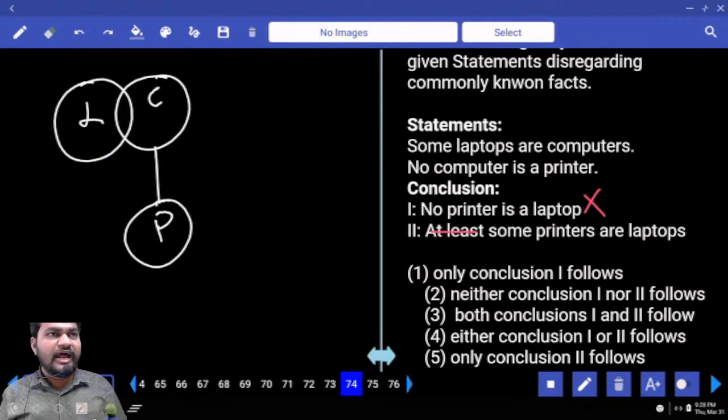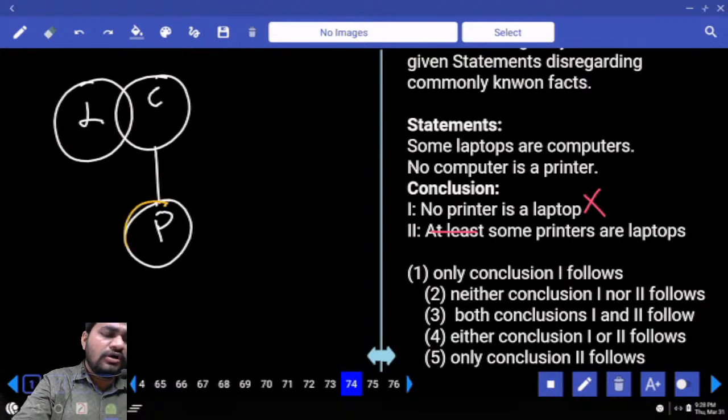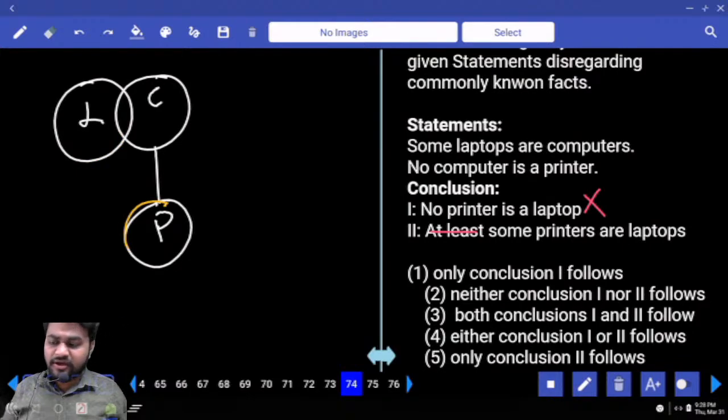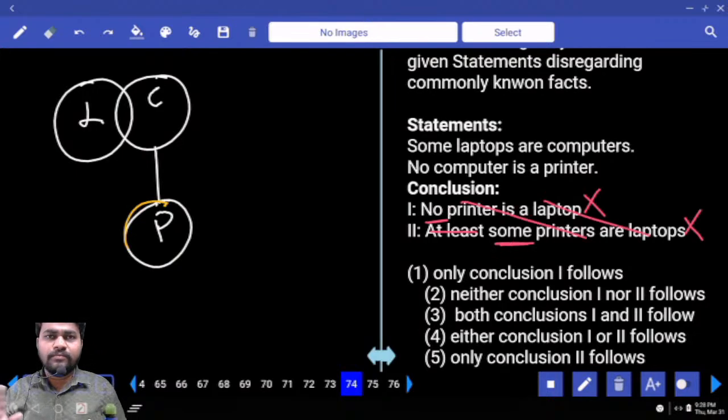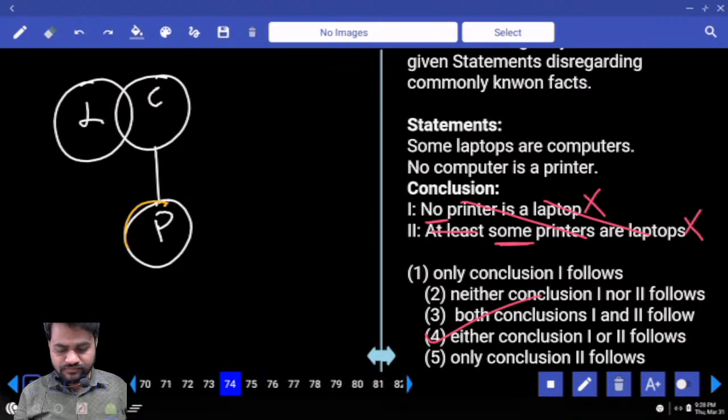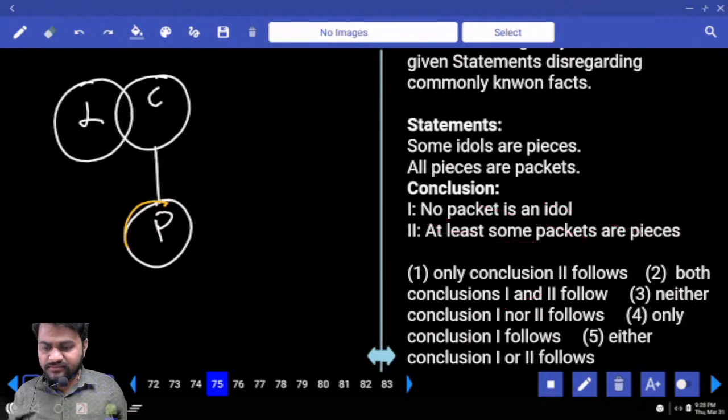Some printers are laptops. No, there is no common part between printer and laptop, so it is also wrong. But they are complementary to each other because one is some, the other one is no. Printer, laptop, both are wrong. So the answer is either or, option 4. Next, 75.